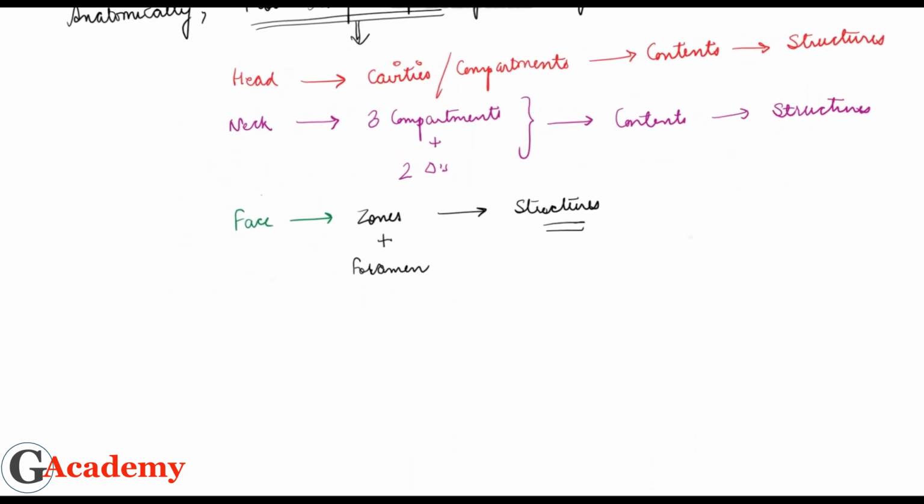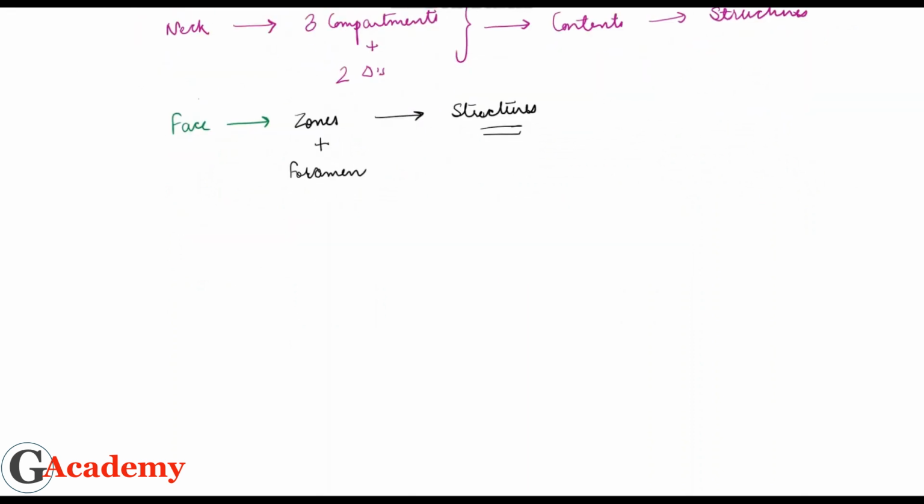Now let's discuss the skull part. As you already know, the skull has 22 bones in total. There are 22 bones in the skull, right?